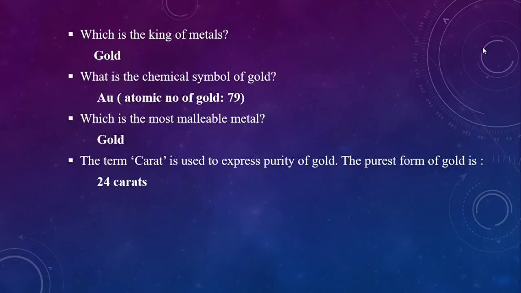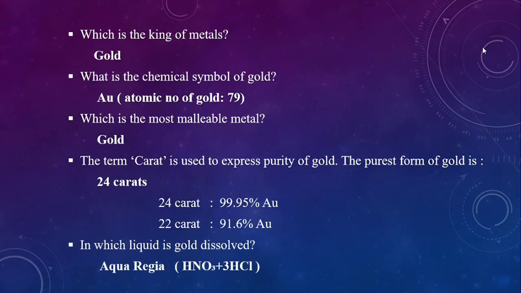The purest form of gold is 24 carat. 24 carat has 99.95% Au. 22 carat has 91.6% Au. In which liquid is gold dissolved? That is aqua regia. In aqua regia, gold is dissolved, and it has a composition of 1 part HNO3 and 3 parts HCl.